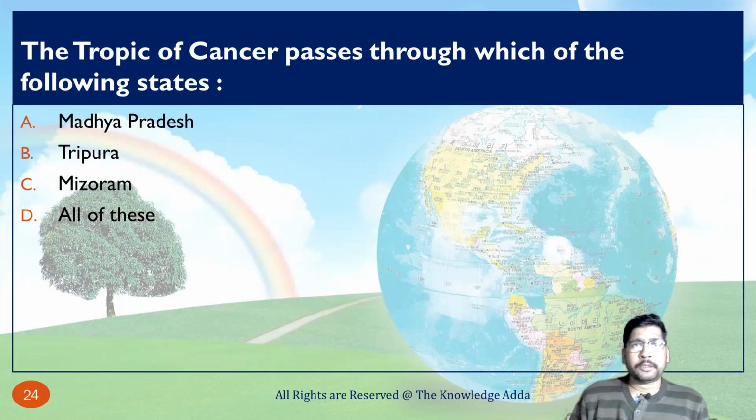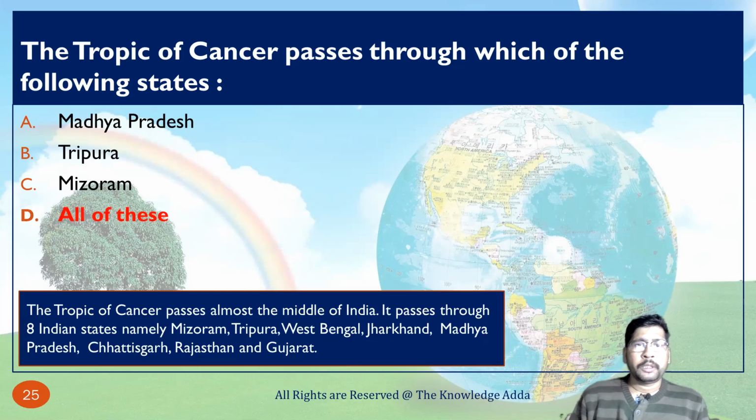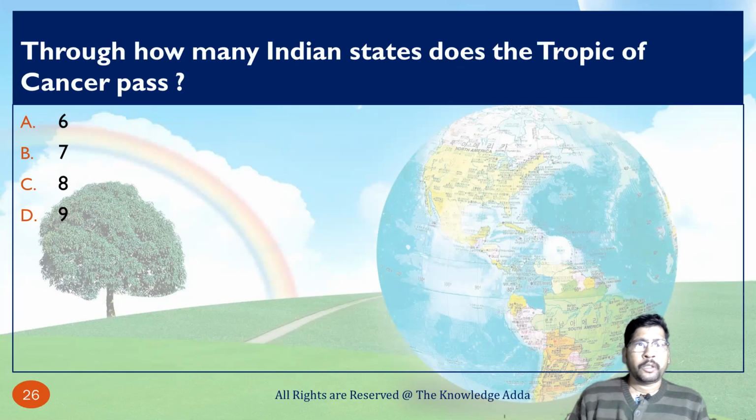The Tropic of Cancer passes through which of the following states? As we know, it passes through 8 Indian states. In those 8 states, Madhya Pradesh is there, Tripura is there, Mizoram is also there. So the correct option is all of these, because it passes through 8 Indian states: Mizoram, Tripura, West Bengal, Jharkhand, Madhya Pradesh, Chhattisgarh, Rajasthan and Gujarat. Through how many Indian states does the Tropic of Cancer pass? The correct answer is 8.